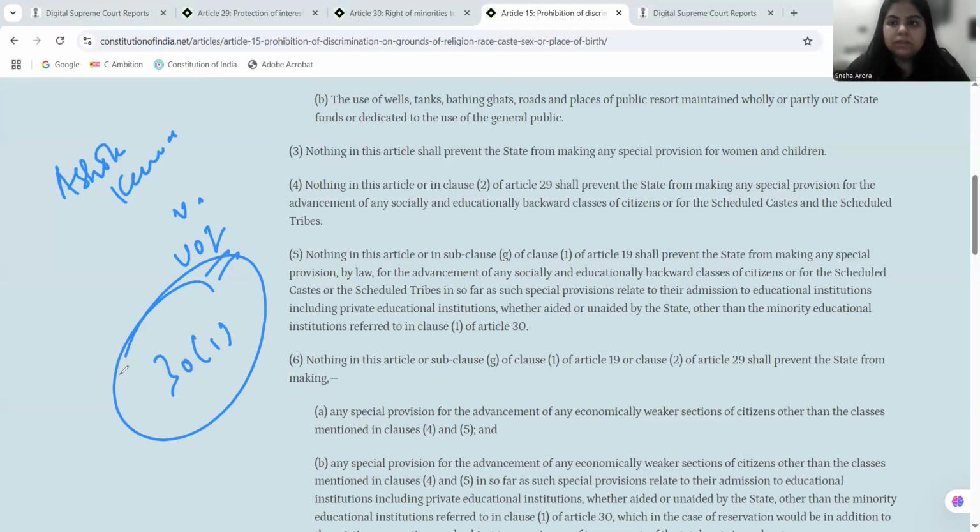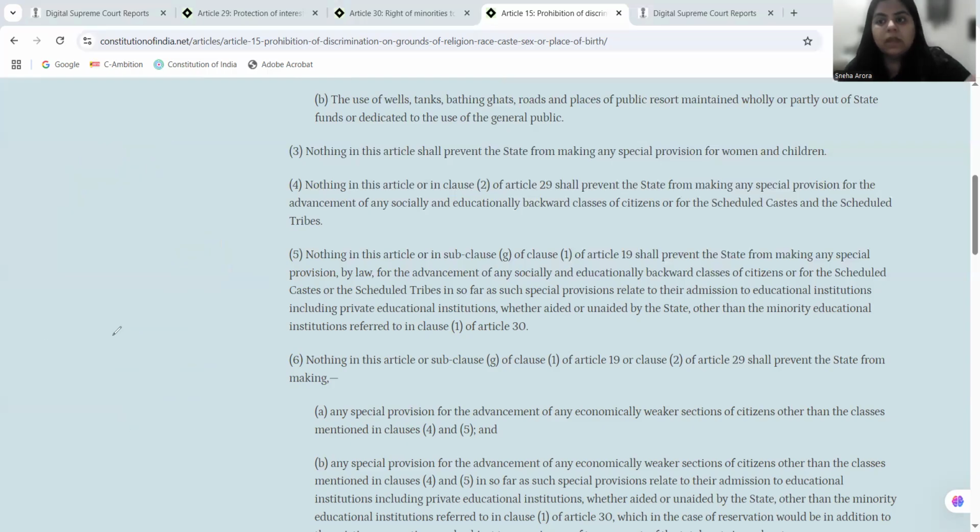So we sum up here with the discussion. Ashok Kumar Thakur versus Union of India is not, however, the part of the AOR examination. But since we are discussing Article 15 clause 5, coming in as a response to PA Inamdar and TMA Pai Foundation, it is crucial here to also study what Ashok Kumar Thakur is saying, because ultimately 15 clause 5 in the 93rd amendment is being challenged therein. The amendment was upheld, 15 clause 5 was upheld, and it is adding in as a progressive provision for securing rights and no discrimination for any of the citizens of India.